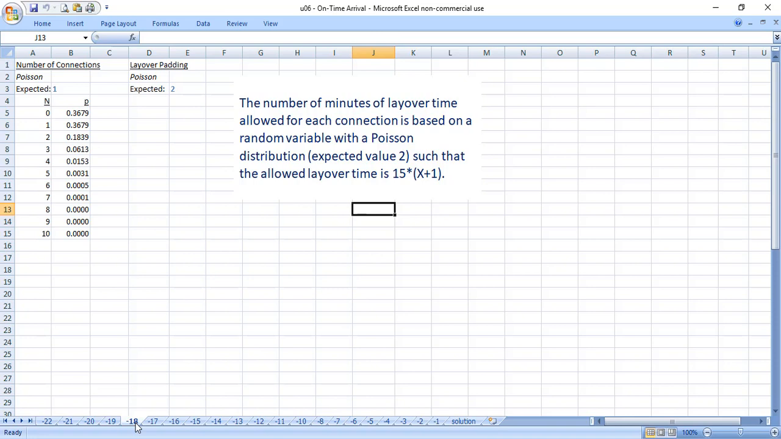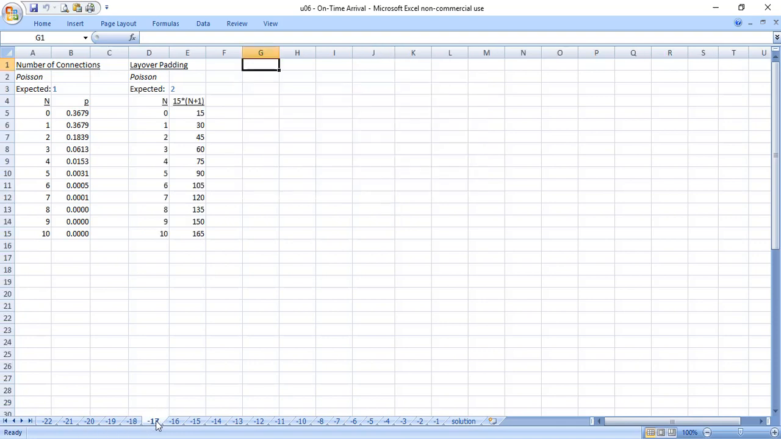The next distribution we were given was the amount of layover time. When you plan a trip, you not only plan how many layovers you're going to have, you have an option to book flights close together or far apart based on how much layover padding you're looking to allow. The problem says that's, again, a Poisson distribution with an expected value of 2. But the actual Poisson variable is not of interest to us. What we're interested in is the allowed layover time, which is a function of the Poisson variable: 15 times x plus 1. So I can fill in the distribution for that.